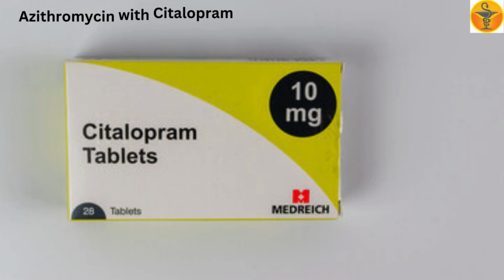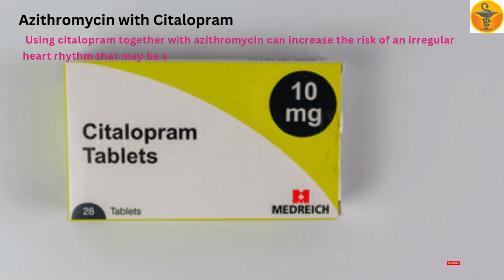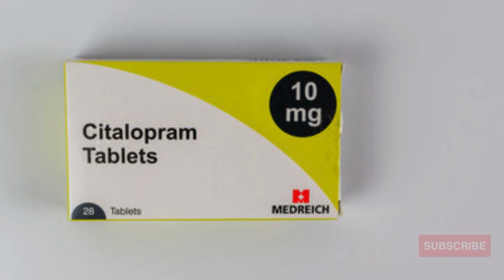Major drug interaction, azithromycin with citalopram. Using citalopram together with azithromycin can increase the risk of an irregular heart rhythm that may be serious and potentially life-threatening, although it is a relatively rare side effect.